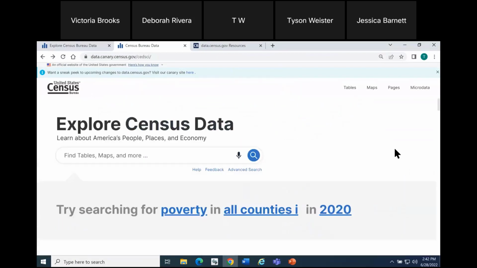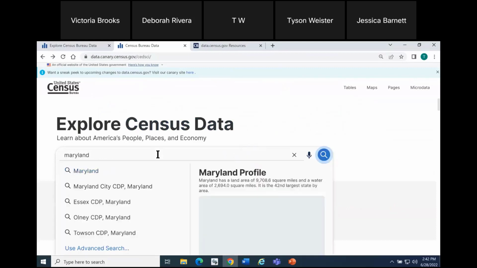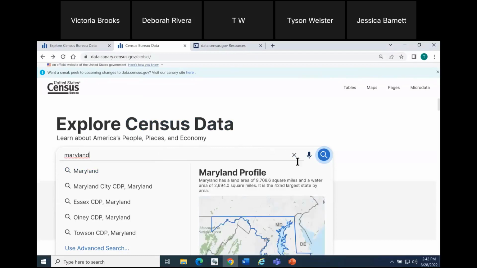So scrolling back up, I want to go ahead and show you the updated profiles. We've covered most of the other core updates from this release. I'm going to go ahead and type a geography into the single search bar. And notice with this update, the type ahead search option on the right-hand side has the profile map and link accessible to you right in the type ahead search result without having to go to the all results page.